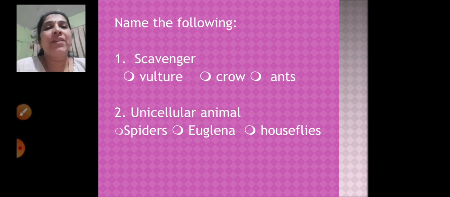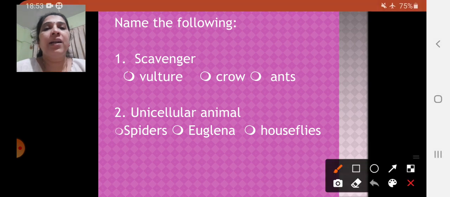Now scavenger: we had seen decomposers and scavengers. Scavengers are those which obtain their food from the dead bodies of other animals. So vulture, crow and ants. What will be the example? Vulture, right? Now unicellular animals: spiders, euglena and houseflies. We had seen examples of unicellular animals: amoeba, paramecium, euglena. So your answer will be euglena, right?